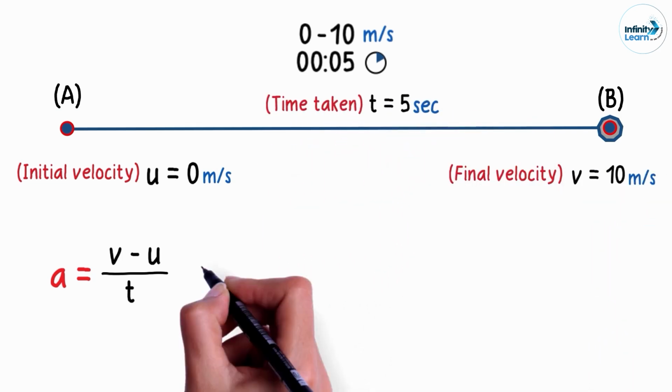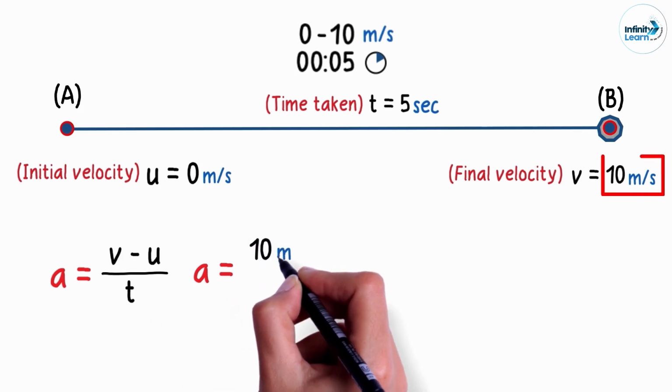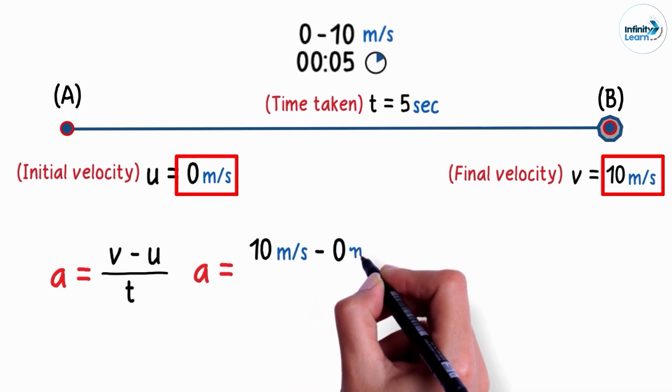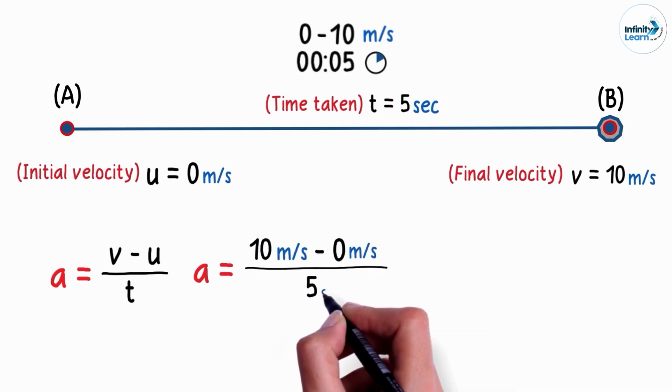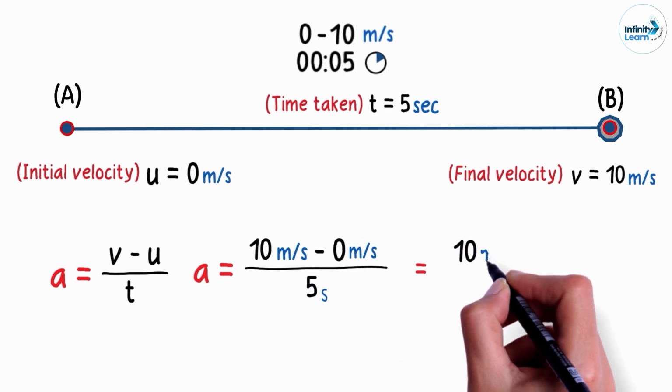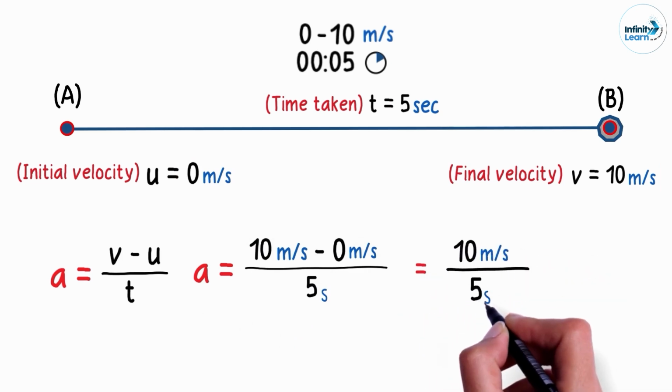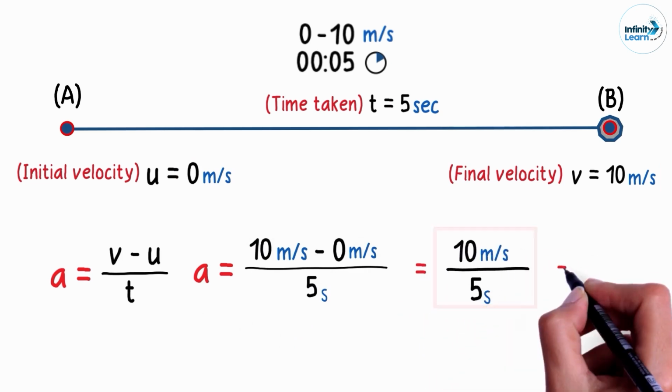Hence, the acceleration a will equal 10 meters per second minus 0 meters per second divided by 5 seconds. So this will equal 10 meters per second divided by 5 seconds. 10 divided by 5 is 2.